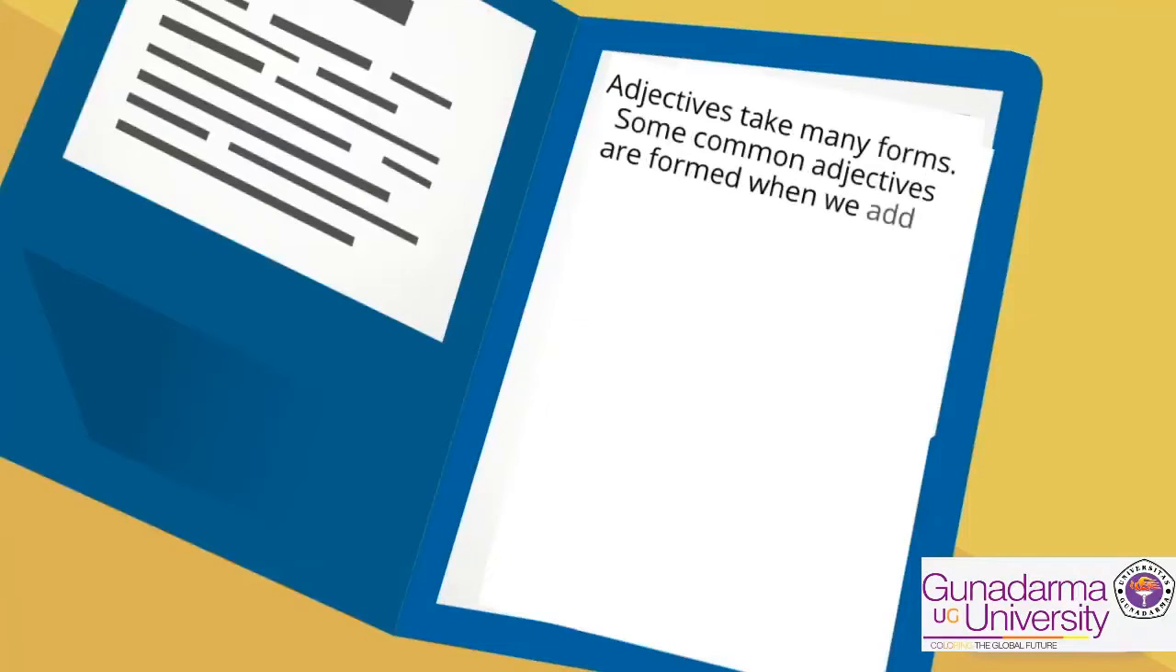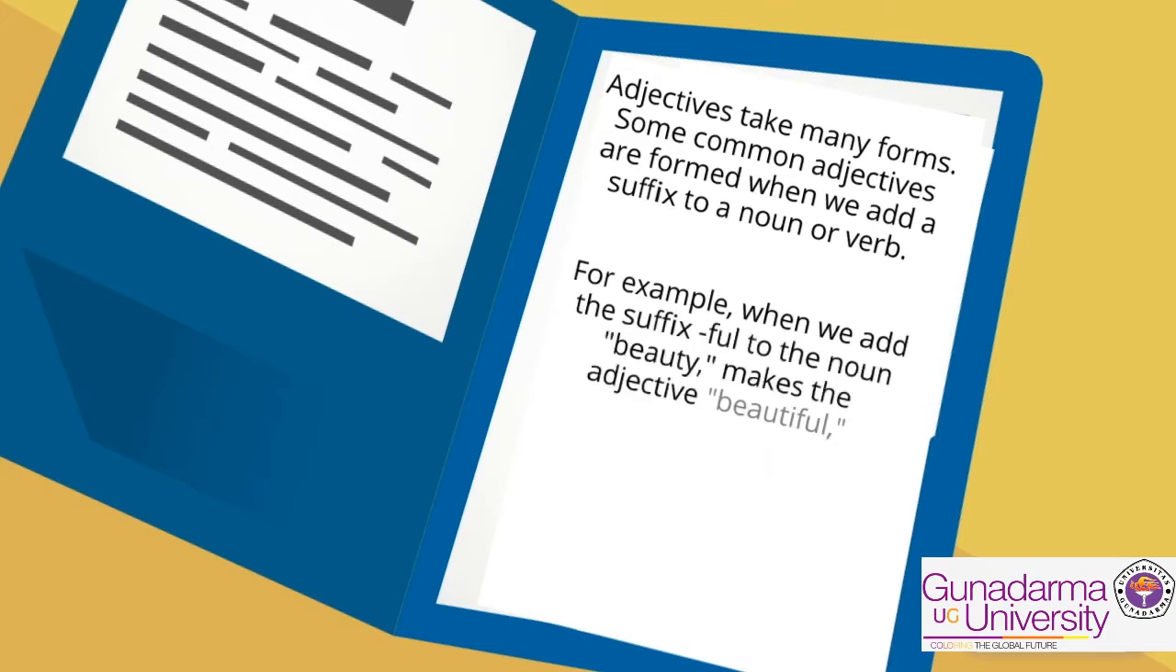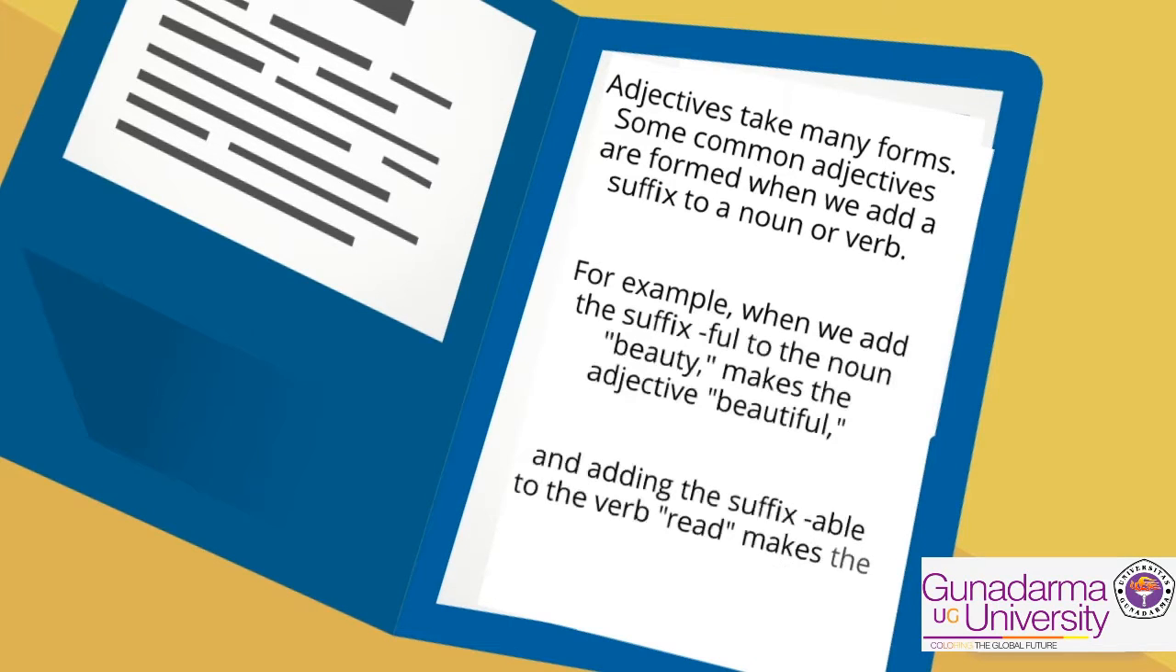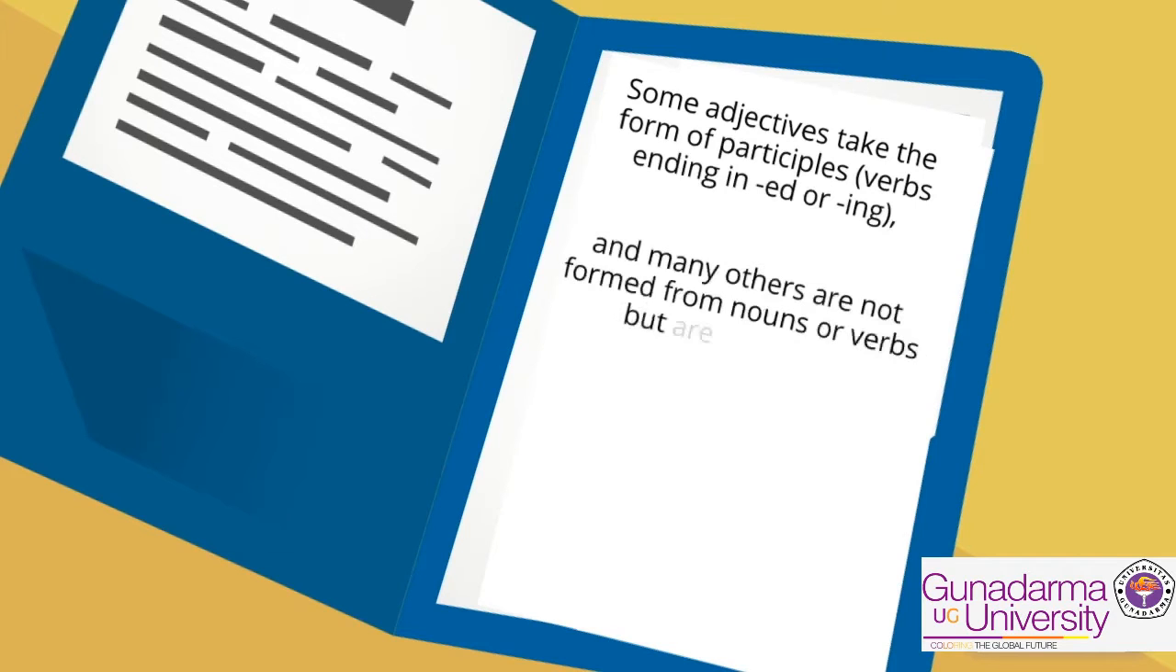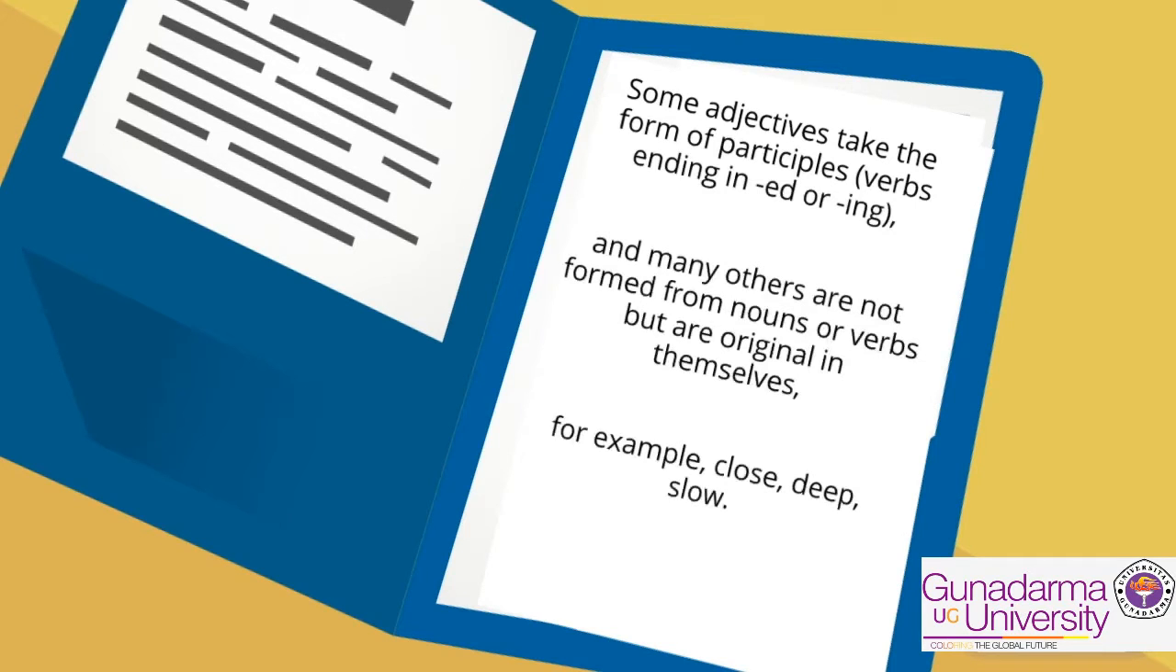Adjectives take many forms. Some common adjectives are formed when we add a suffix to a noun or a verb. For example, when we add the suffix ful to the noun beauty, it makes the adjective beautiful, and adding the suffix able to the verb read makes the adjective readable. Some adjectives take the form of participles, verbs ending in ed or ing, and many others are not formed from nouns or verbs but are original in themselves. For example, close, deep, and slow.